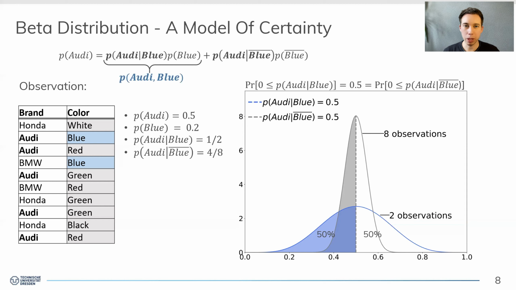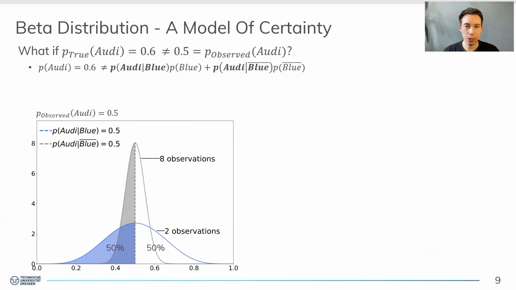So far so good, but now let's assume we are given an external statistic that says the actual selectivity of Audi is 0.6 rather than the observed 0.5, like from a one-dimensional histogram. And this clearly renders our statistical equation inconsistent and contradicts our observation from the sample. And to achieve a statistically sound estimate, we have to satisfy the statistical equation.